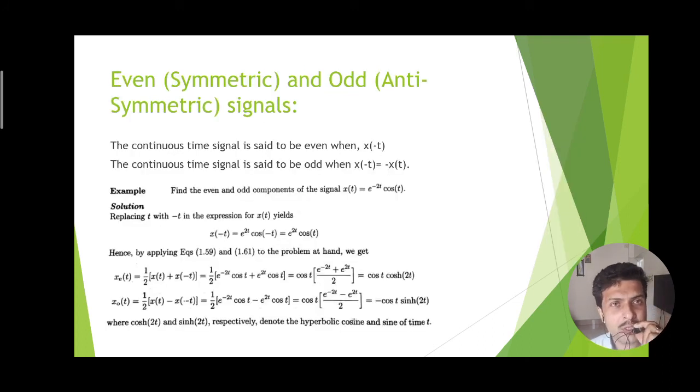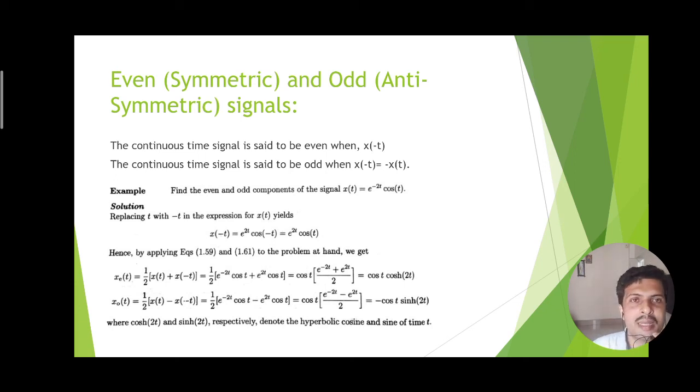So here is another classification of signal, that is, even symmetric or odd symmetric. This is another important category of signal. A continuous time signal is said to be even when x of minus t is equal to x of t, and similarly the continuous time signal is said to be odd symmetric when x of minus t is equal to minus of x of t. So x of t represents a time varying electrical signal.